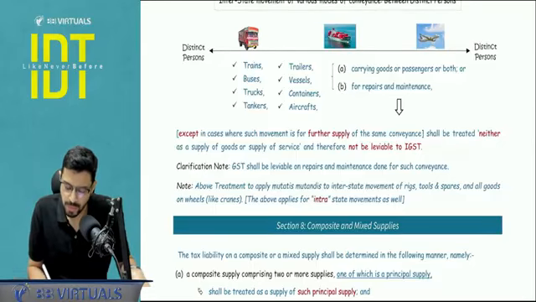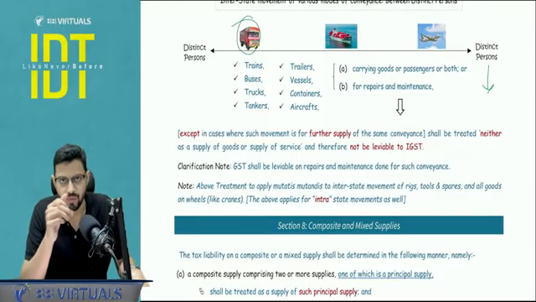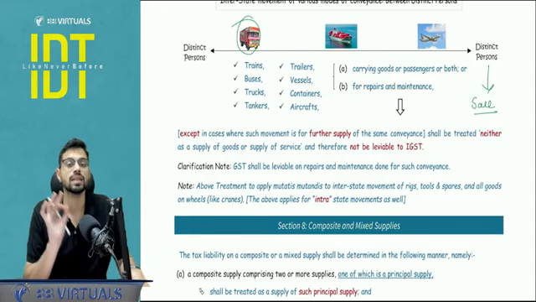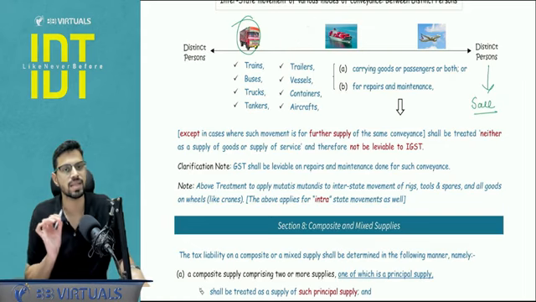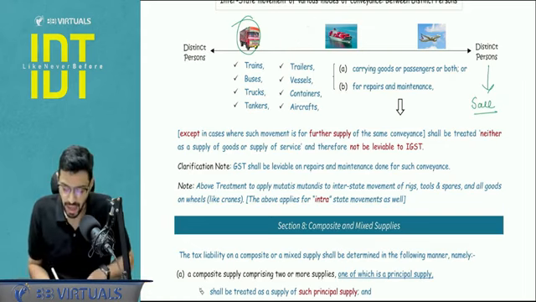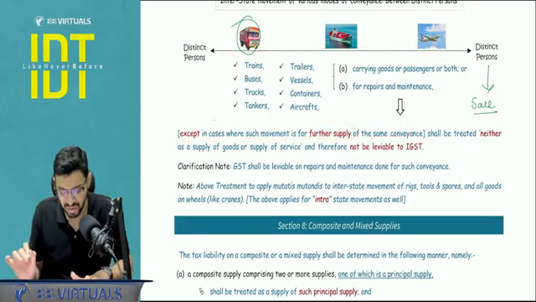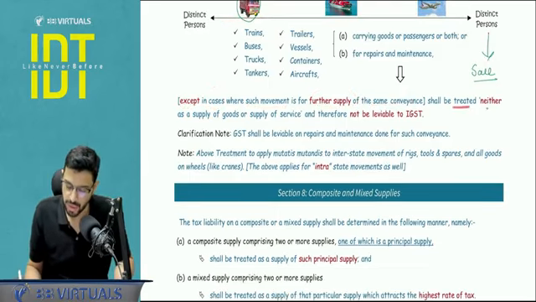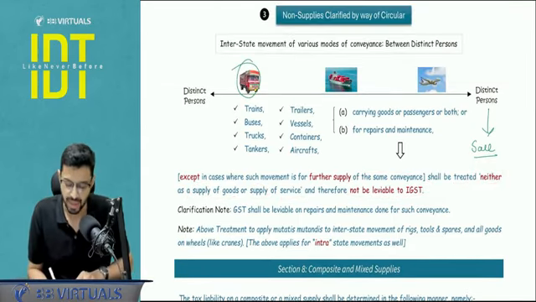What if this particular conveyance is sold from here? So I am transferring this from Delhi to Mumbai for the purpose of further sale. Then in that case, this will also trigger supply. This will also be considered as a sale transaction liable to GST. So this is also GST and this is also GST. Is it clear? So see, except in cases where such movement is for further supply. If this is sold further, then this will be considered as supply. But if this is not the case, then such movement shall be treated neither as supply of goods nor supply of services and not liable to IGST, because this is an interstate movement.